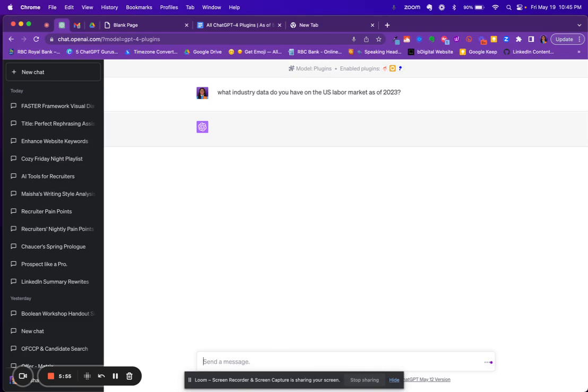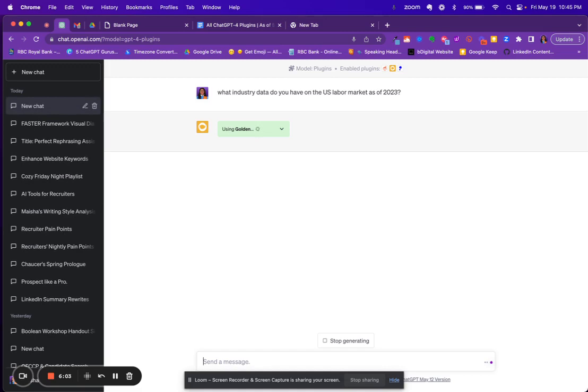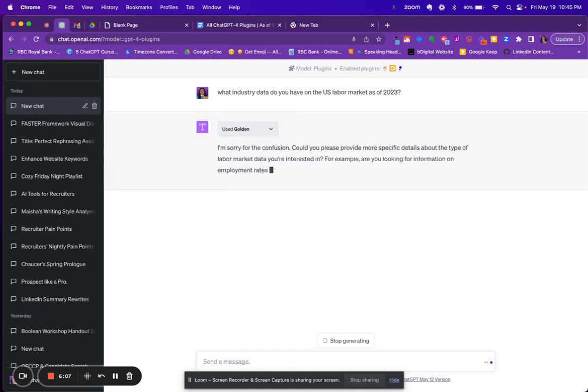I don't know if it'll say that it doesn't have the info or if it will think to ask one of these 3 plugins. Ooh, all right. So it's using Golden, which is great because normally we would get the spiel about 2021. All right. More details about the type of labor market you're interested in. For example, are you looking for information on employment rates, wage growth, job? There we go. I can't even read it. I'm so excited. Okay. Job sector growth.